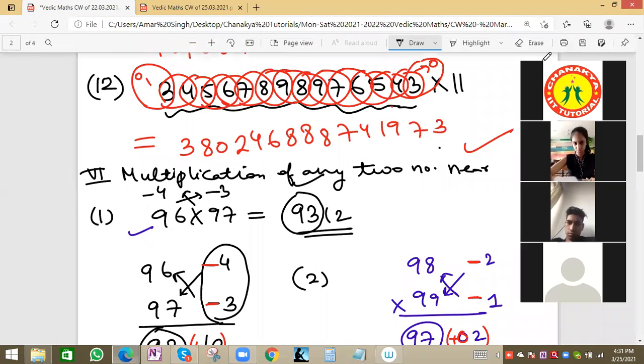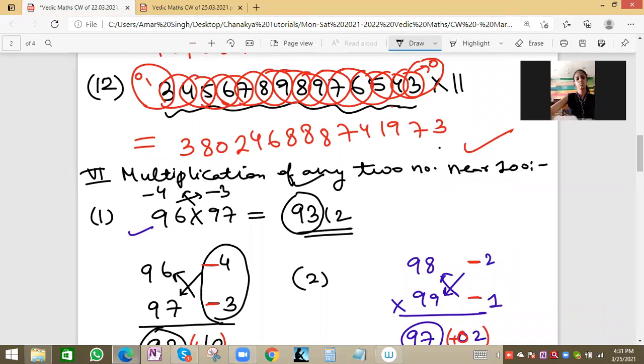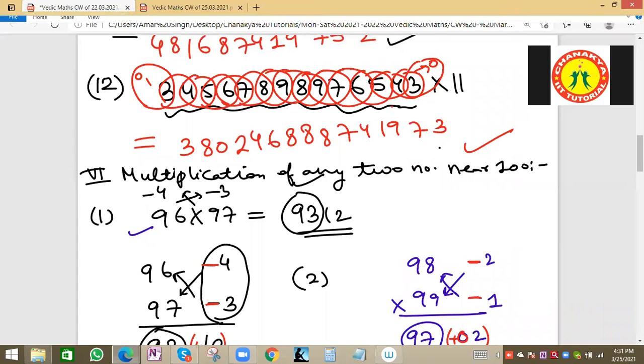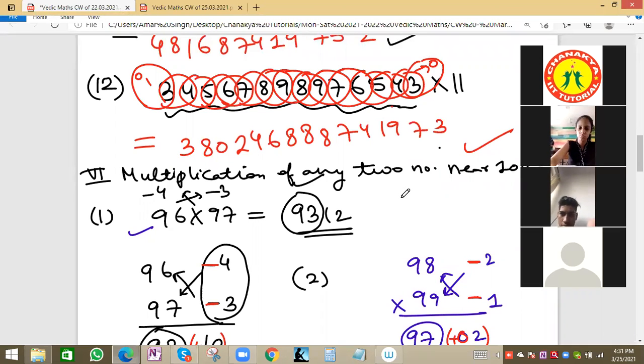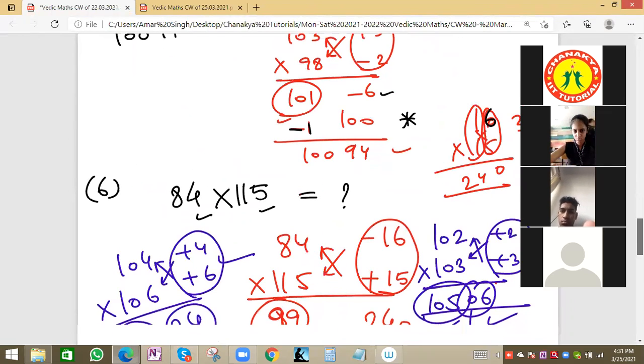This is a basic method of multiplying any two numbers near 100. This is the method. So 8 questions we have seen. We'll see some more questions.